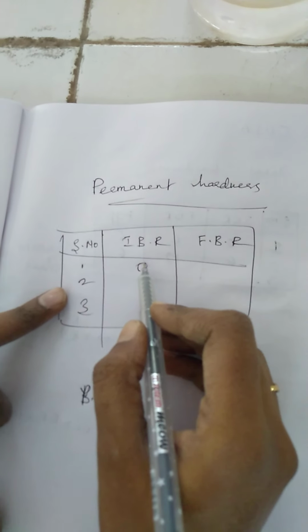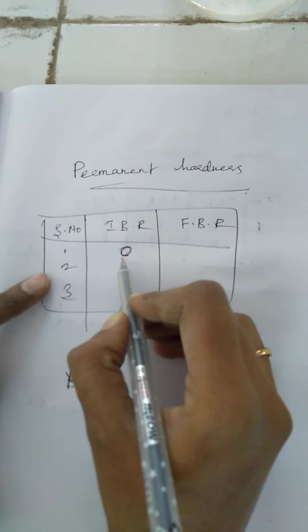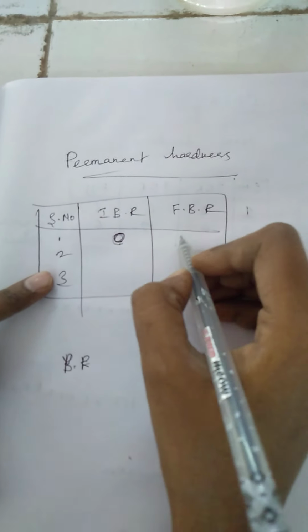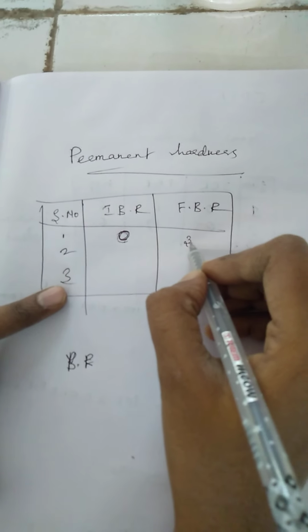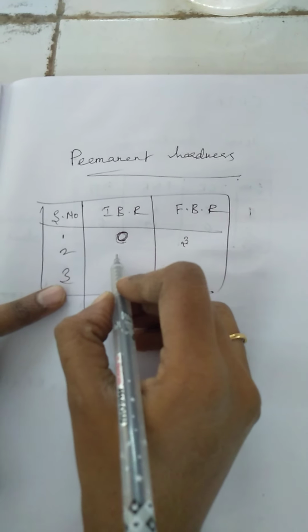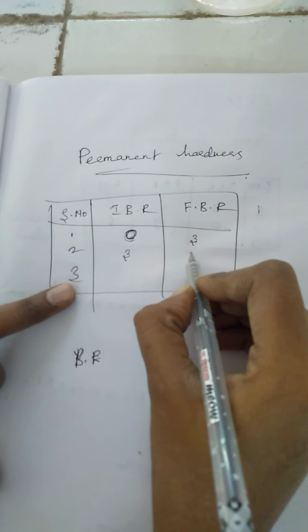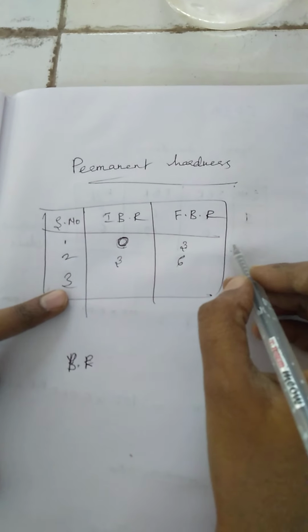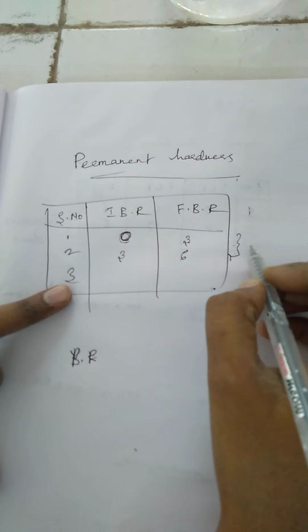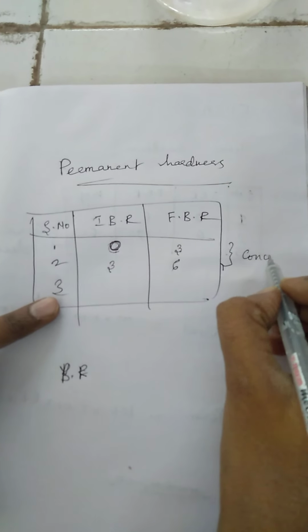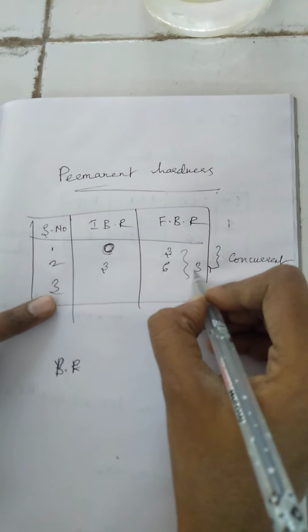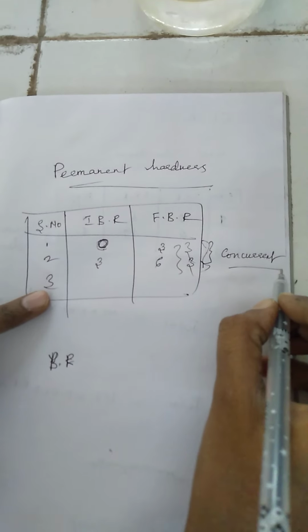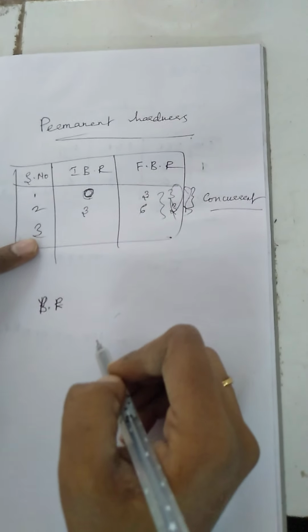After doing the titration, where I filled the burette, the initial reading is 0. After the color change, I got the final burette reading, which is 3 ml. Again I started from 3 and got 6 ml. I repeated the same procedure by taking the solution and doing the titration. If you see the difference, we are getting 3 and 3. So these are the concurrent values, and these values should be substituted in the calculation part.